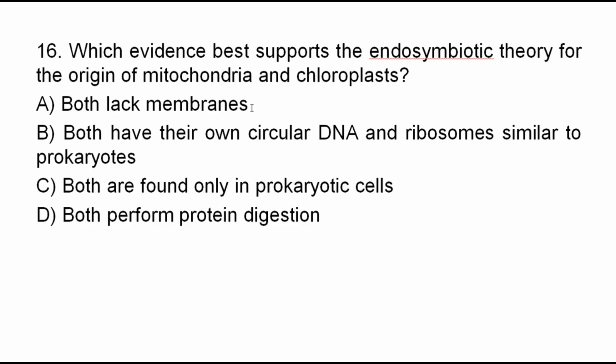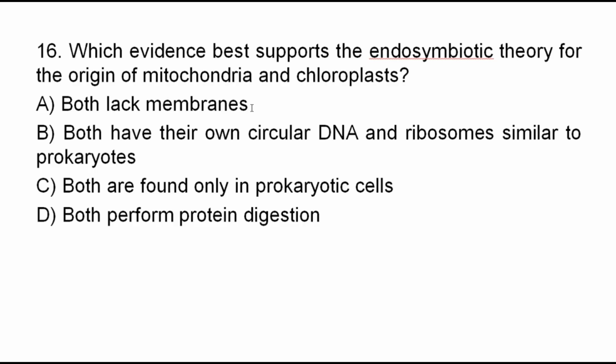What is endosymbiotic theory? Endosymbiotic theory explains how eukaryotic cells originated. This theory proposes that certain organelles within eukaryotic cells originated from living bacteria.